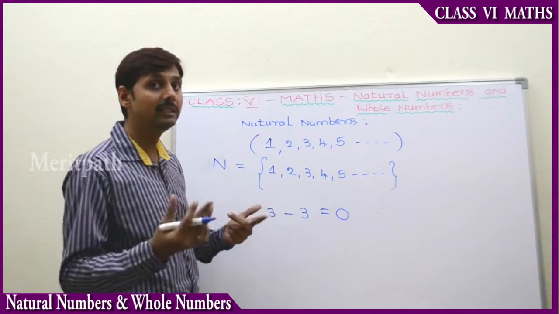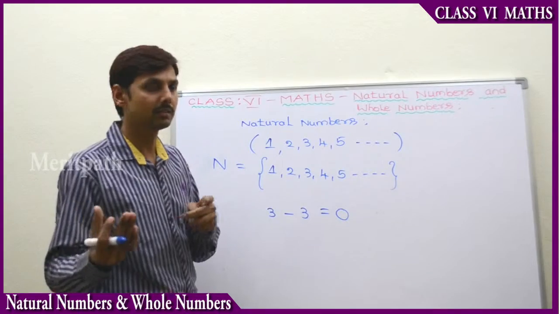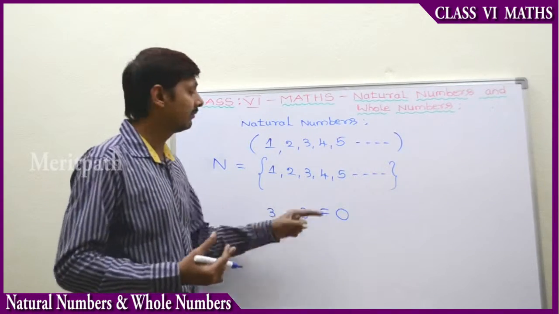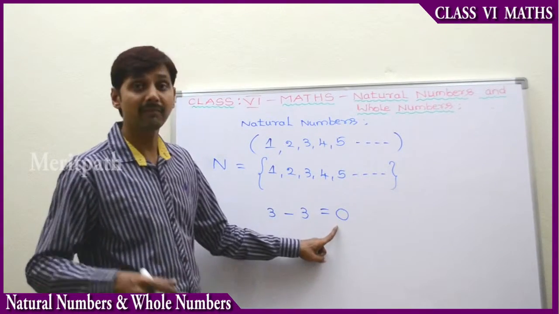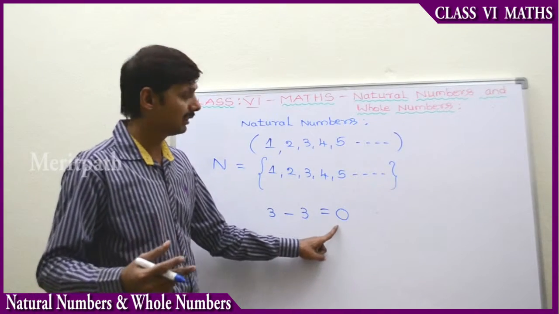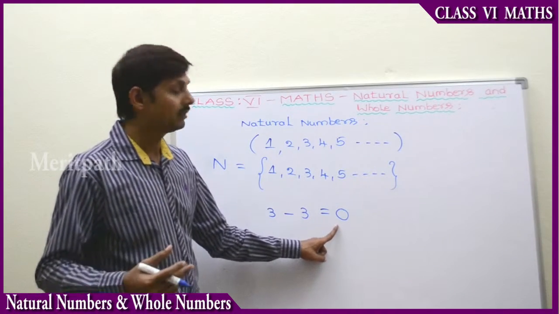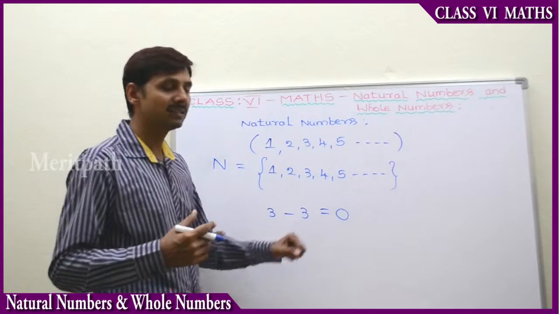So 3 minus 3 chocolates we ate. We got 3 chocolates and we ate them. We don't have anything. That is nothing. Nothing is 0. So 3 minus 3 is 0.